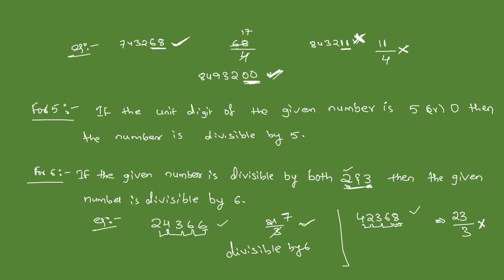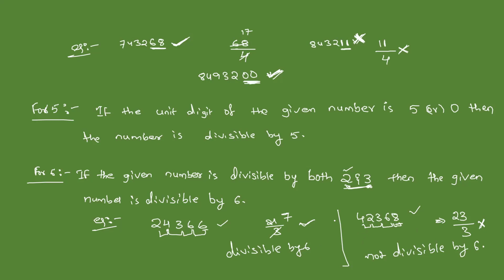It is divisible by 2, but it is not divisible by 3. Then this number is not divisible by 6. That means definitely the given number should be divisible by both 2 and 3, then only the number will be divisible by 6. Otherwise, not divisible by 6.